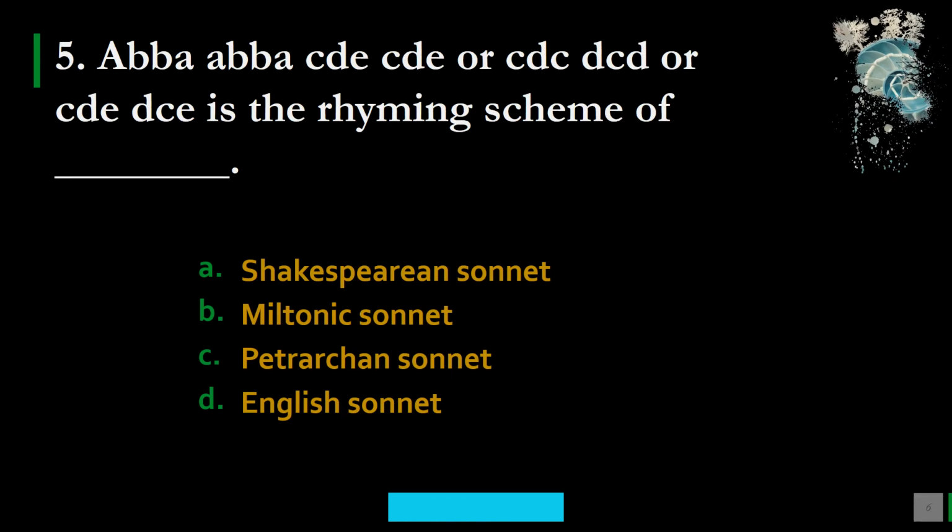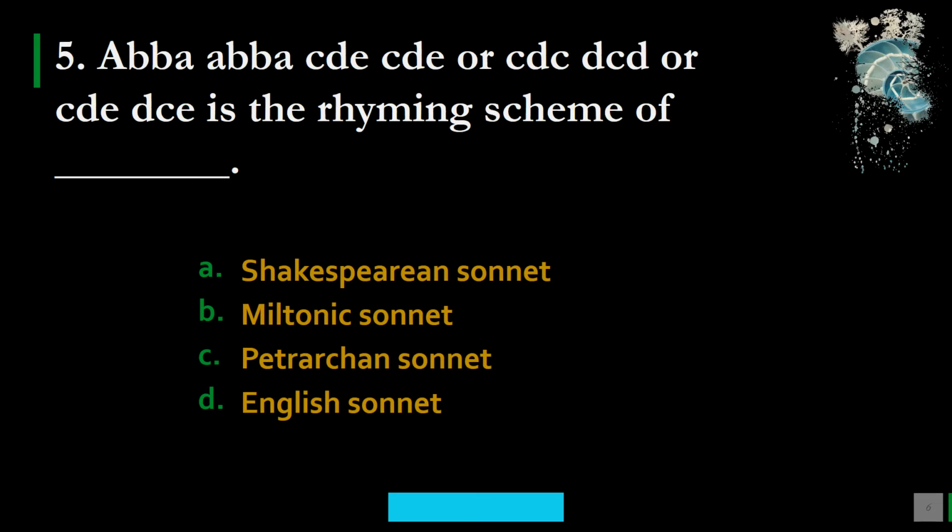5. ABBA ABBA CDE CDE, or CDC DCD, or CDE DCE is the rhyming scheme of dash. Please recognize this rhyming scheme. Options are A. Shakespearean sonnet, B. Miltonic sonnet, C. Petrarchan sonnet, and D. English sonnet. Dear students, I know that this is a bit difficult question for you, but it is very important.